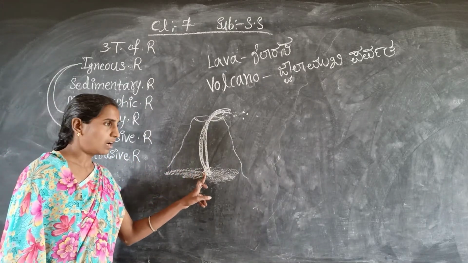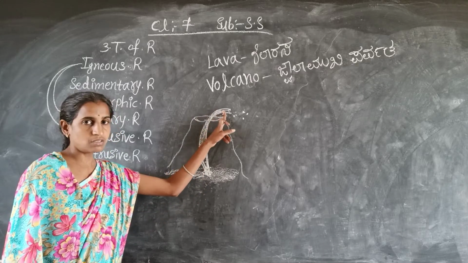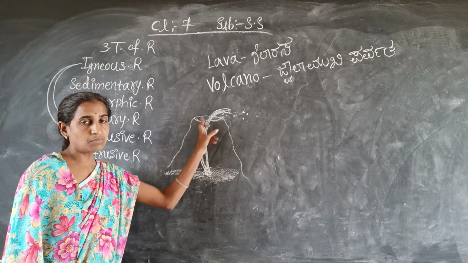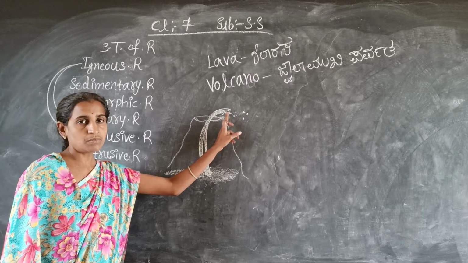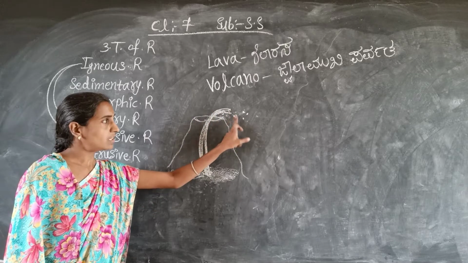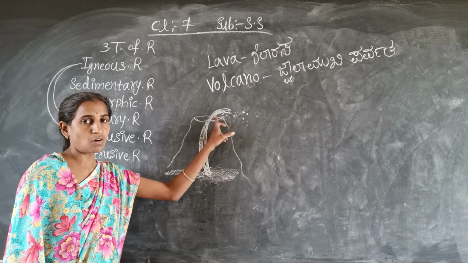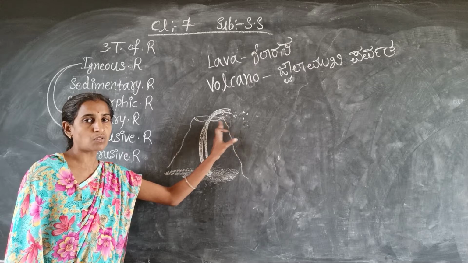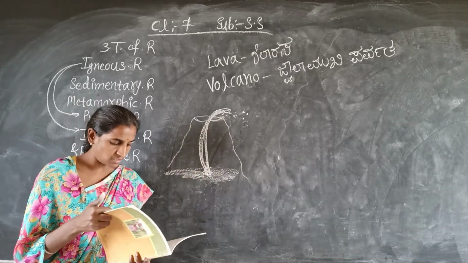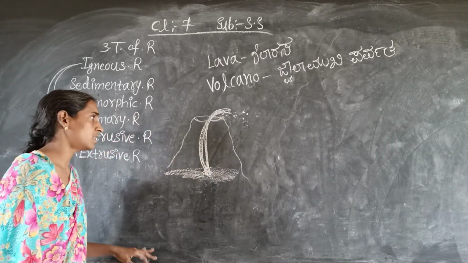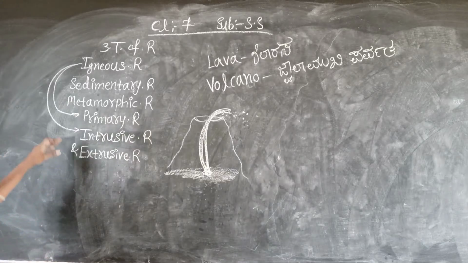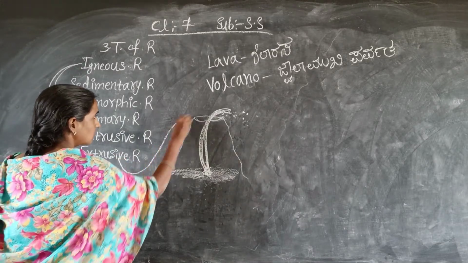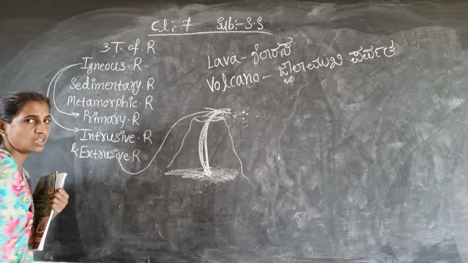When the lava comes on the earth surface, it rapidly cools down and becomes solid. In such a way some rocks are formed. So those rocks are called, here it is given, extrusive igneous rocks.